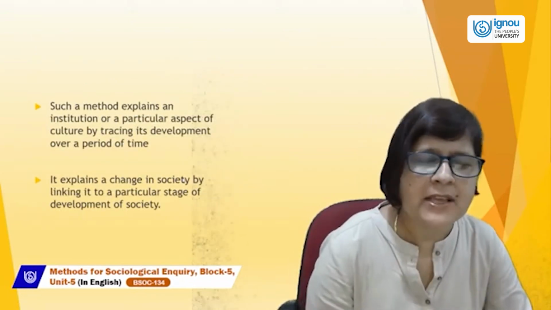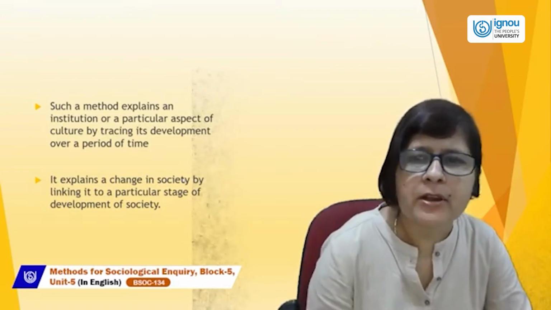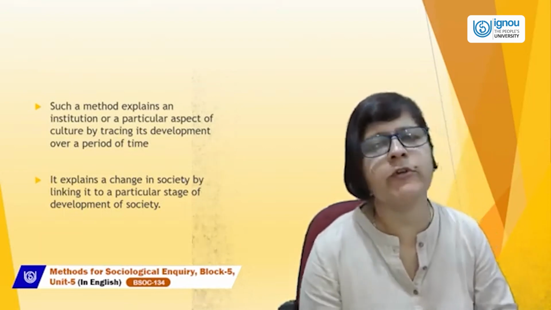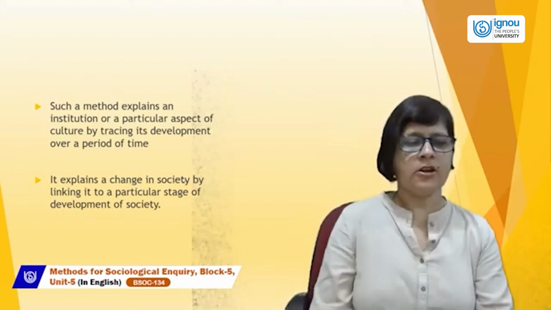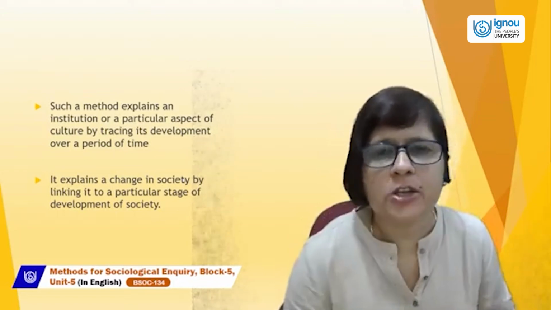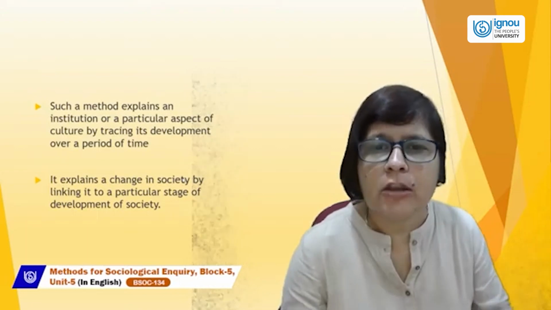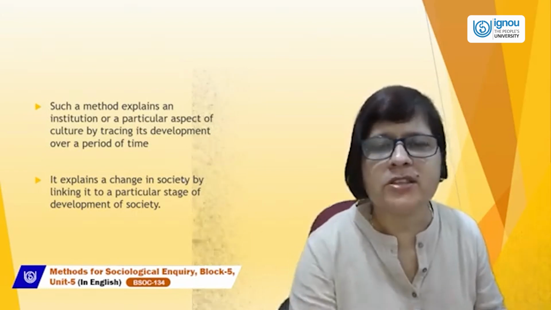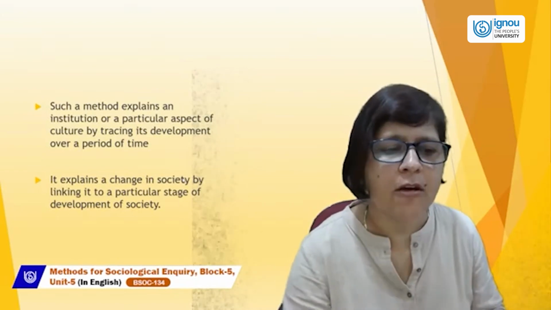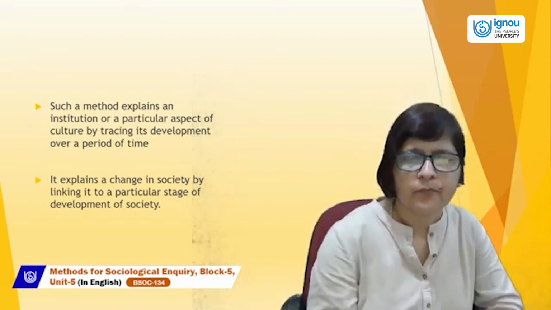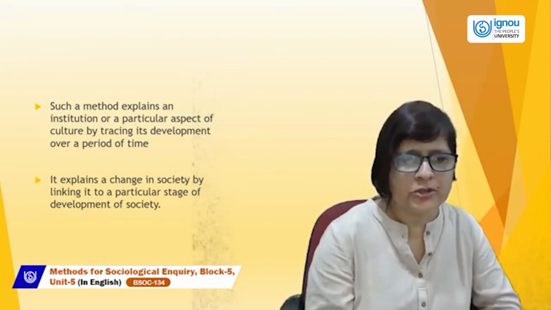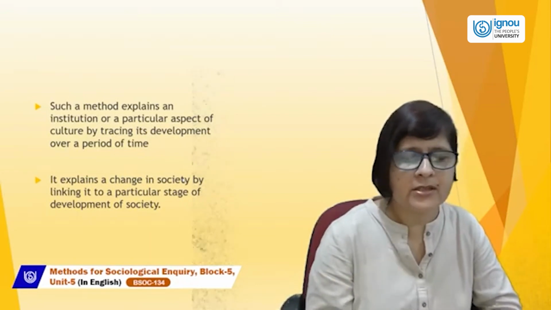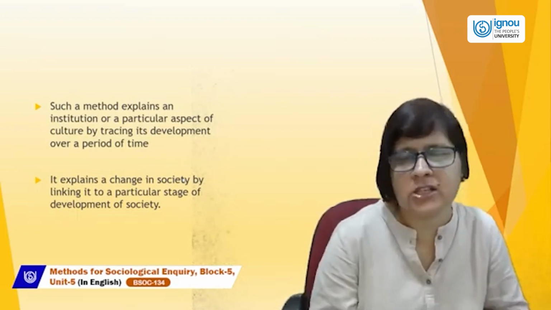Such a method explains an institution or a particular aspect of culture by tracing its development over a period of time. Ethnologists try to explain institutions, how institutions evolved. They traced back the history to understand the evolution of society or institutions. It explains a change in society by linking it to a particular stage of development of society.